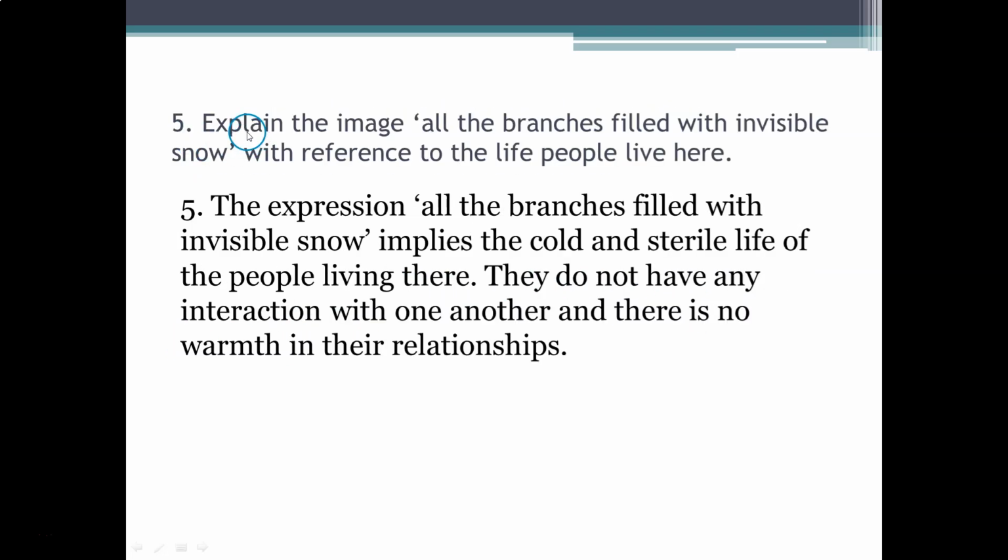Question 5. Explain the image, all the branches filled with invisible snow, with reference to the life people live here. Answer. The expression "all the branches filled with invisible snow" implies the cold and sterile life of the people living there. They do not have any interaction with one another and there is no warmth in their relationship.